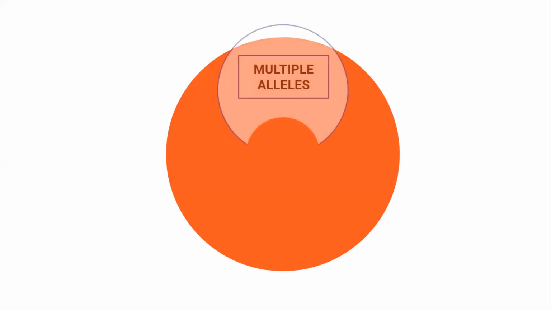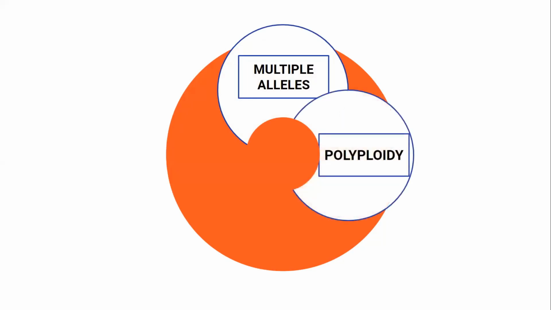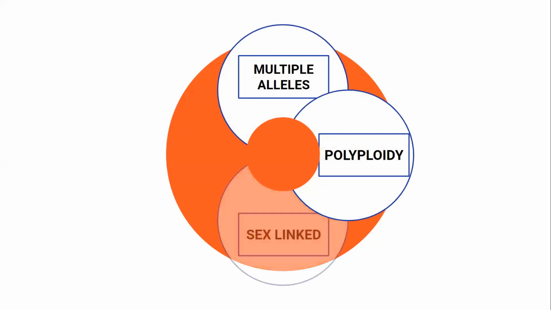Now, further, we are going to discuss certain cases. There are certain conditions. What we discussed now had only two alleles, like the red color was represented by capital R, and if it is absent, then you have the white allele. So you had only two alleles. What if I have multiple alleles, like more than two, three alleles? Or what if there is polyploidy? What we discussed was a diploid organism. What if I have a tetraploid organism? How would Hardy-Weinberg be represented for those?